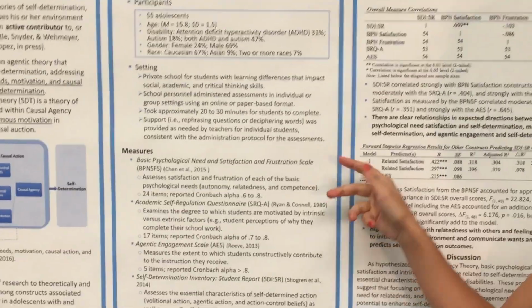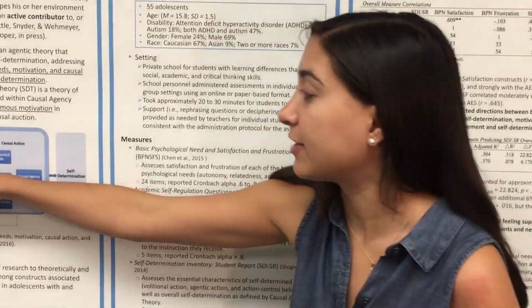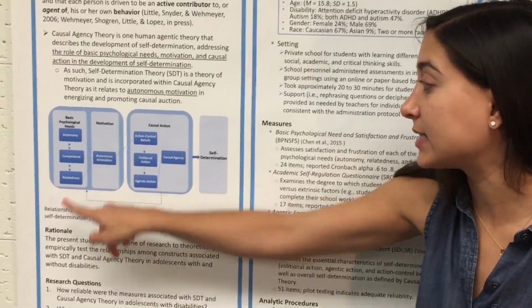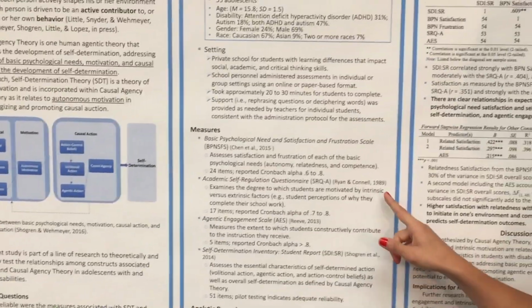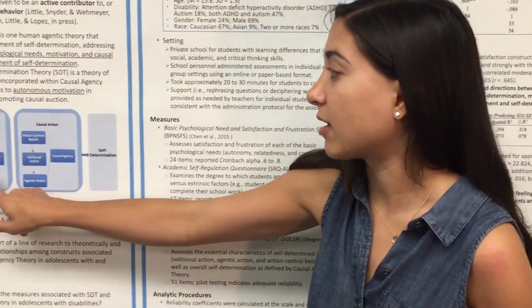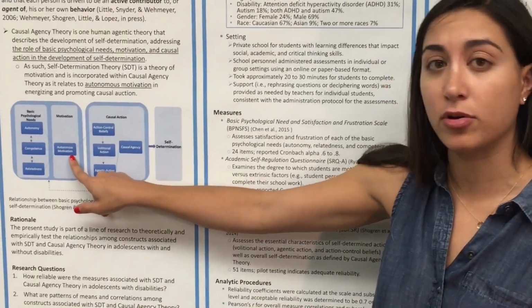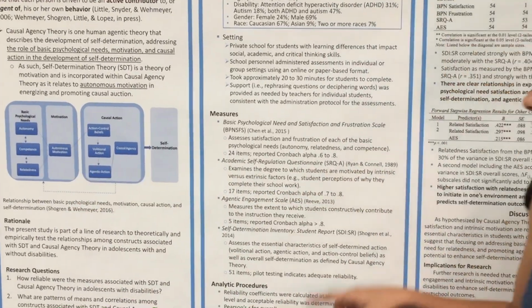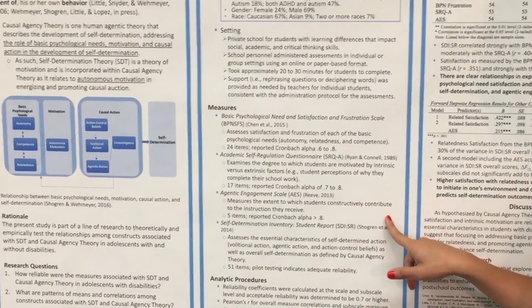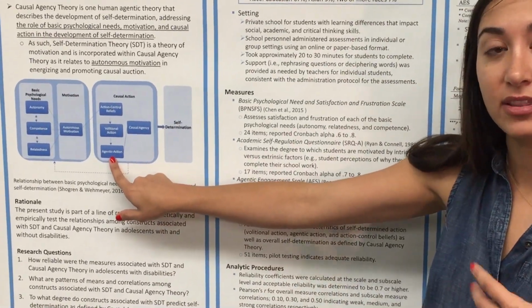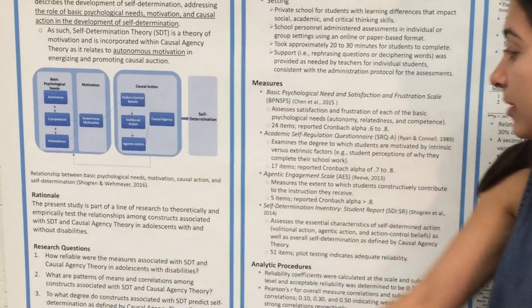The first assessment really got at these different psychological needs, so really the needs that people want to fill. The next measure got at this autonomous motivation part. How are they motivated, specifically in the school context, because it was a school. The next measure got at agentic engagement, that is this agent part. Do they feel like they're able to act on their environment?